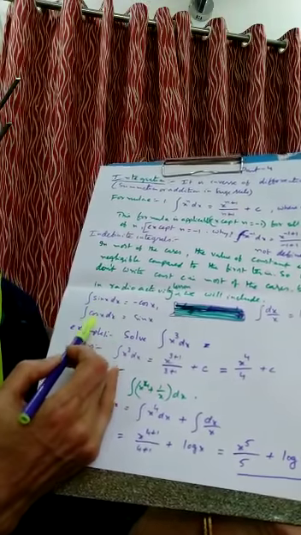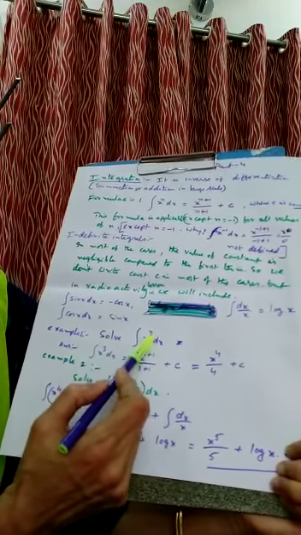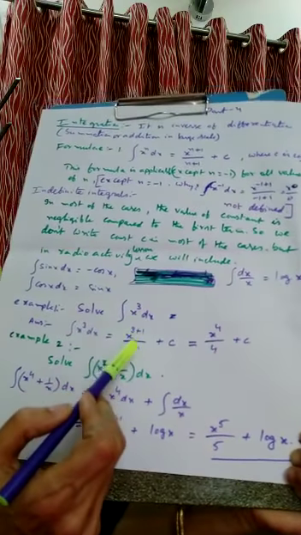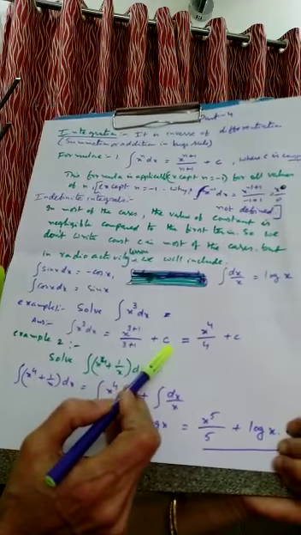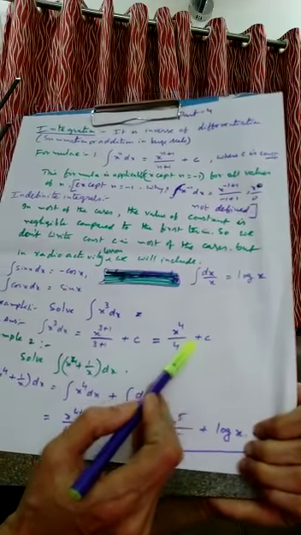What is the example? Example 1. Solve integral x raised to 3 dx. How can you solve? x raised to 3 plus 1 upon 3 plus 1, plus c, that is x raised to 4 upon 4 plus c.